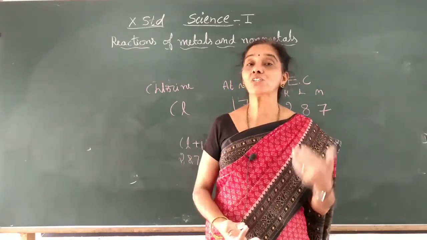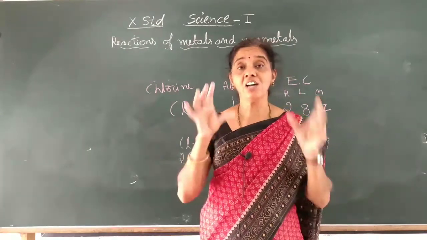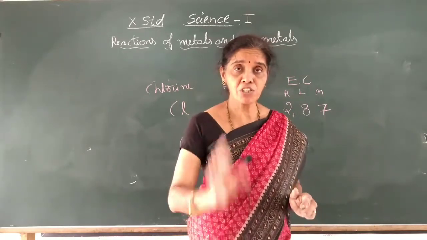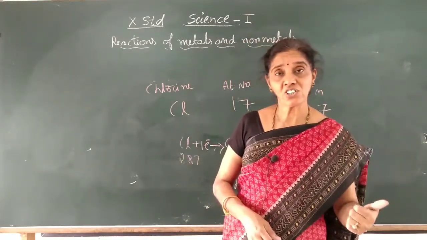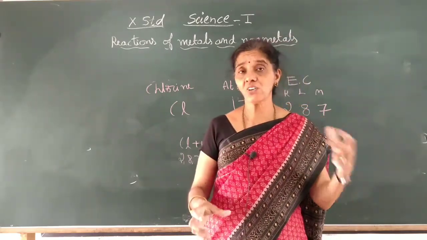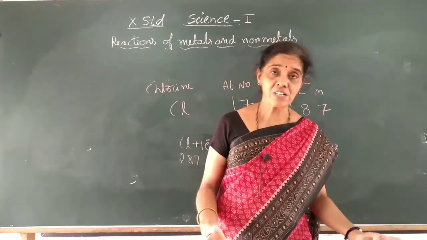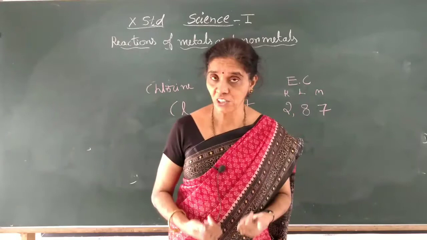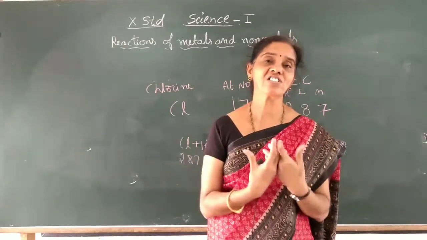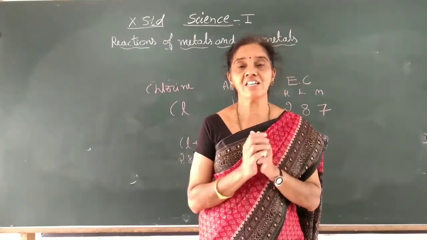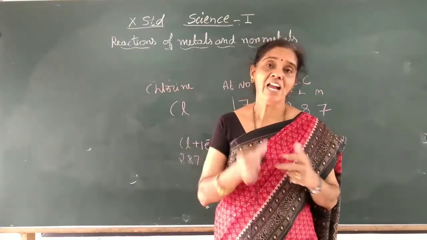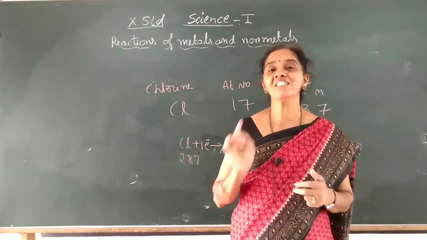So sodium will react with chlorine, and when it gives the electron, ion formation takes place. Sodium, by giving one electron, becomes the sodium ion, the positive ion, and chlorine, by taking that one electron, becomes the negative ion, the anion, chloride ion. That sodium ion and chloride ion, one is positive charge, one is negative charge. Opposite charges always attract, you know. So they will attract each other, and a bond formation takes place. They will be held together by that attractive force, and you will get sodium chloride, NaCl.